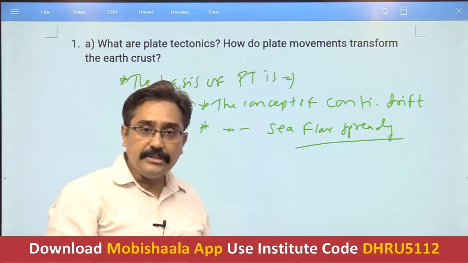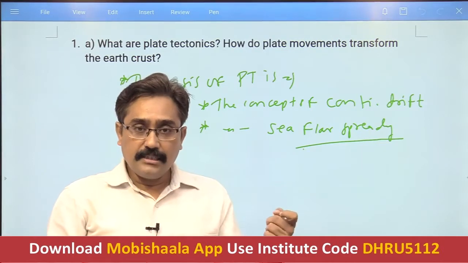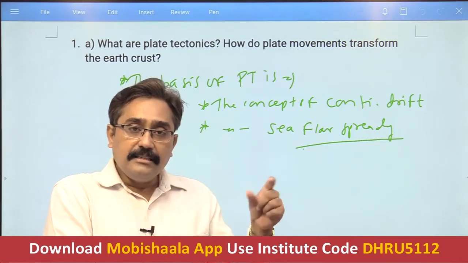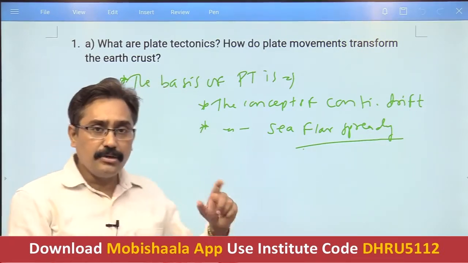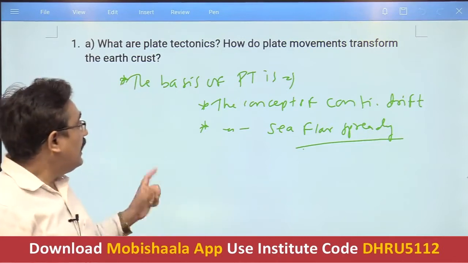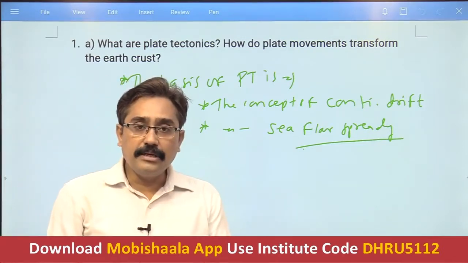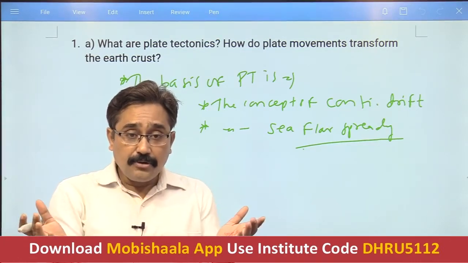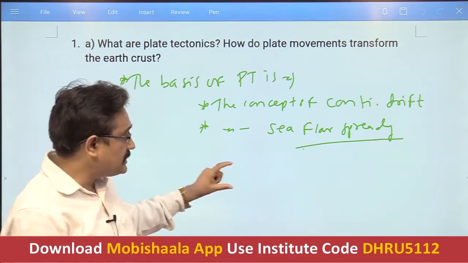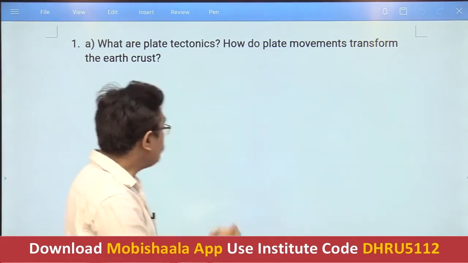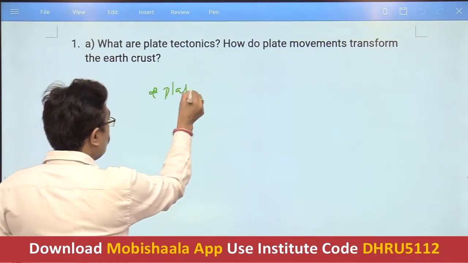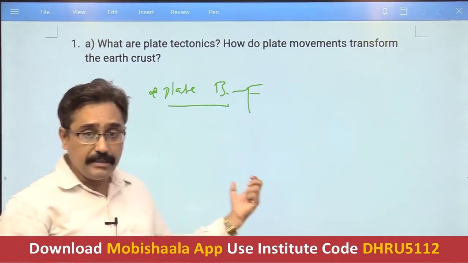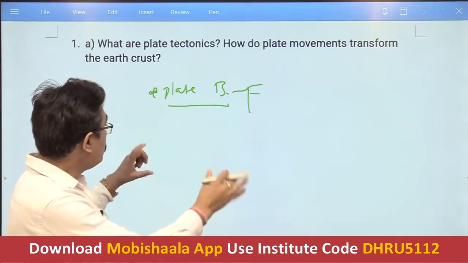Then if you think, you can mention that there are a total of 6 main plates and 20 sub plates. Yes, you can mention just the number, don't enumerate everything because it will increase your length. And you can say that as far as the plate boundaries are concerned, there are 3 types: constructive plate boundaries, destructive plate boundaries, and conservative plate boundaries, and the movement which takes place along these plate boundaries. You can just mention this point.